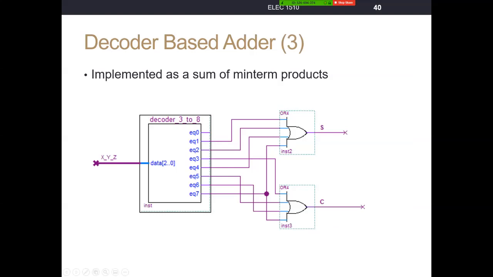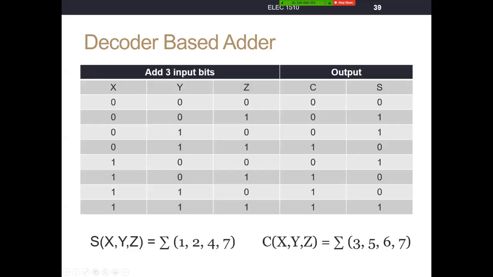So here's our carry, 3, 5, 6, and 7 tie into here. There's our carry. Here's our sum. So we didn't even have to do Boolean algebra when we used the decoder, right? We simply had to indicate where our ones were.